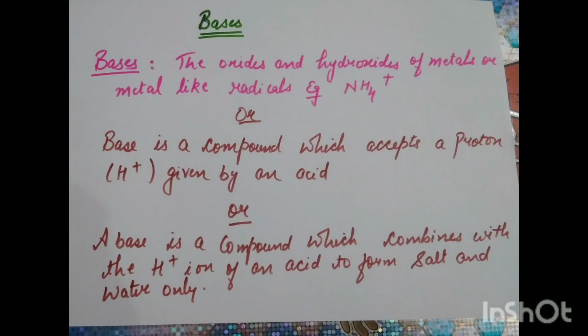Today we are going to continue with our topic bases from the chapter acid, bases and salt. So first we start with the introduction. What are bases? Bases are the oxides or the hydroxides of the metal or metal like radicals. For example, ammonium cation. Ammonium cation is NH4 positive and we are calling it a metal like radical. The reason is that ammonium cation itself is a very unstable species. It is going to dissociate into ammonia with the liberation of H positive.